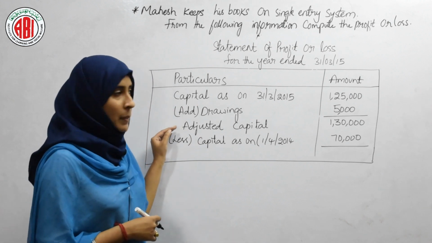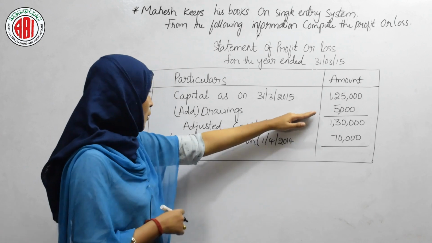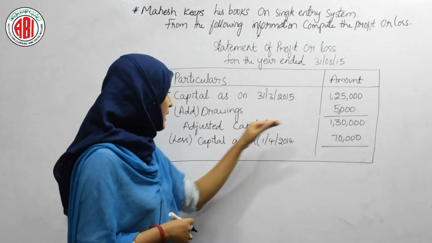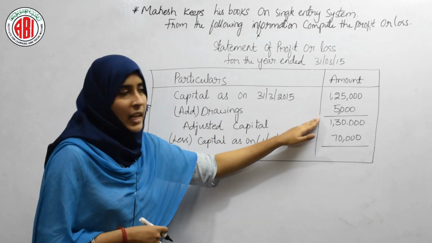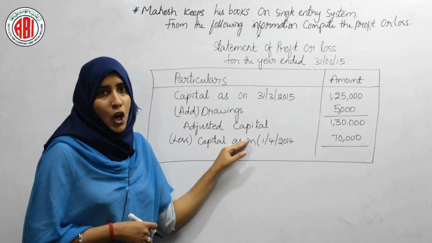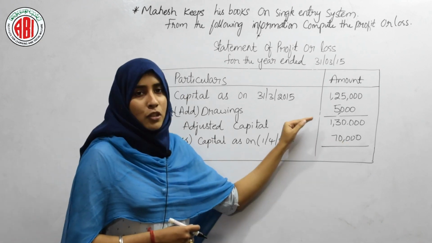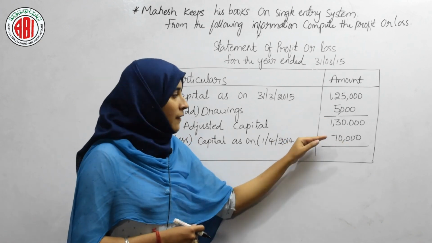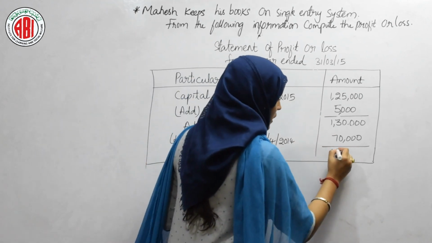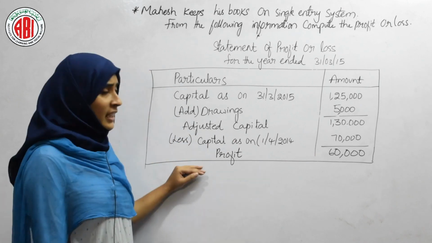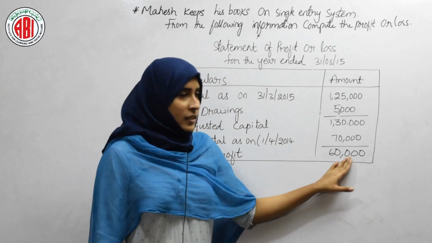So we will skip that part, and then when we will add capital at the beginning and drawing, we will get the amount as adjusted capital, that is 1,30,000, and from that adjusted capital we have to deduct capital on 1st April 2014, that is 70,000. So from 1,30,000 when we are deducting 70,000, it will come to 60,000. So this will be our profit. Here we can say that Mahesh company has got the profit during the year, that is 60,000.